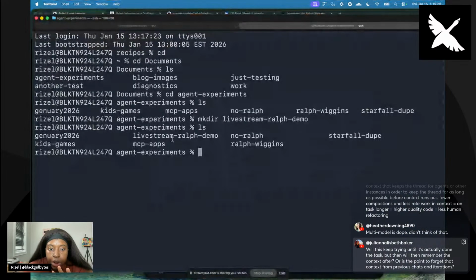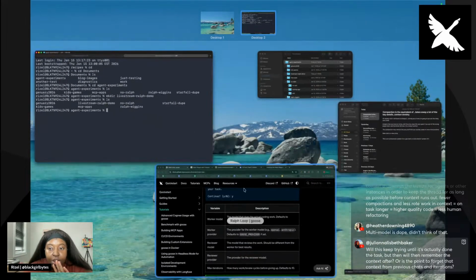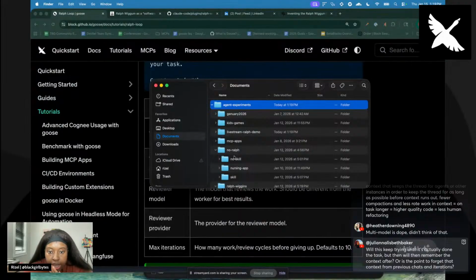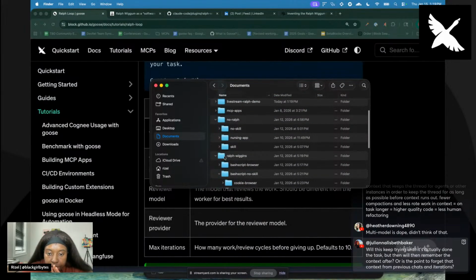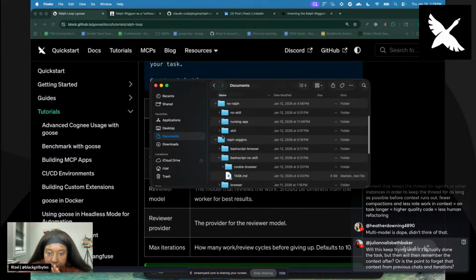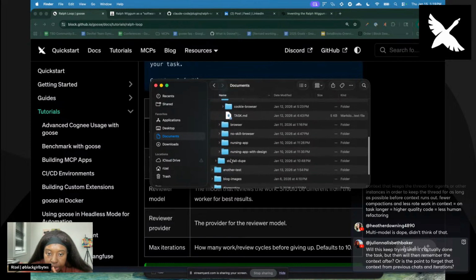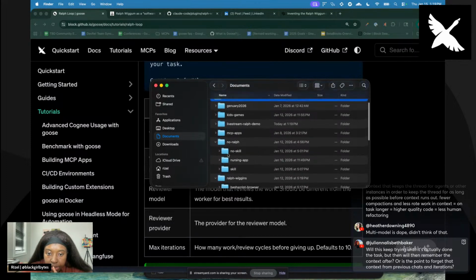Okay, and then I'm going to put my prompt in there. So this prompt I have is pretty big. I could either pass in a string, but I want to pass in a little bit of a longer prompt. A little nervous, but we'll see. Hopefully Goose performs well and it does its thing. So there is a prompt that I want to copy. And where are you? Where are you? You are in the one that uses a skill.